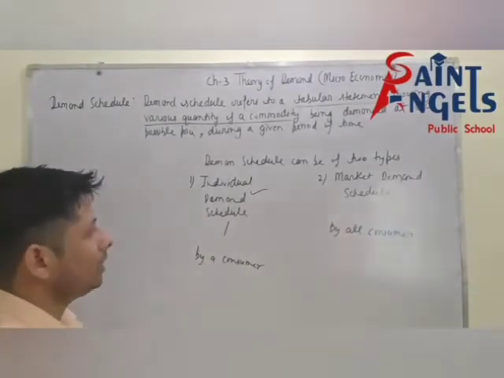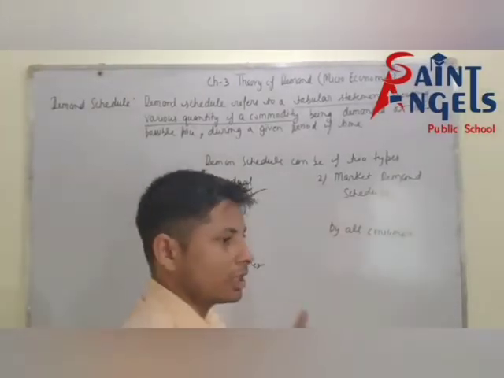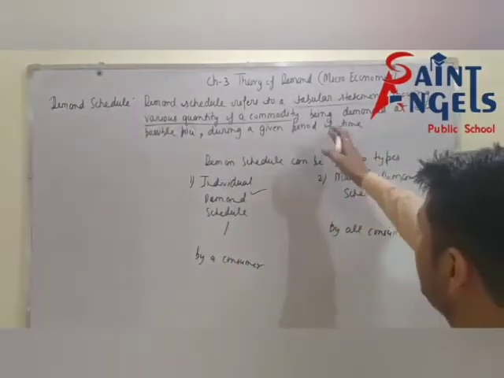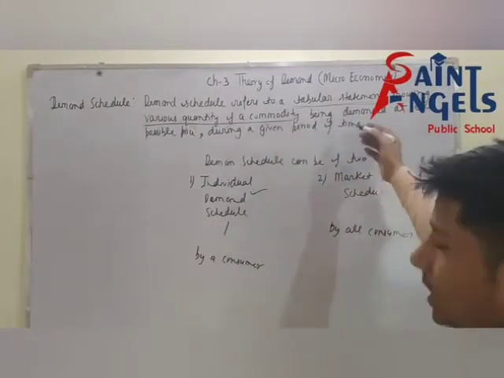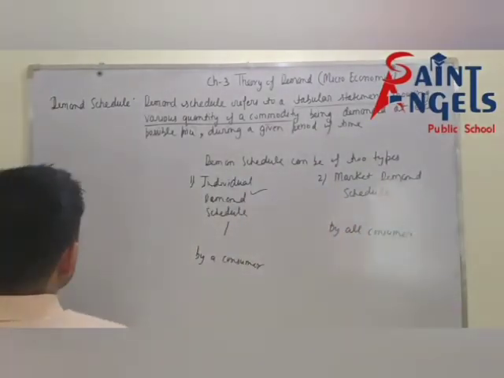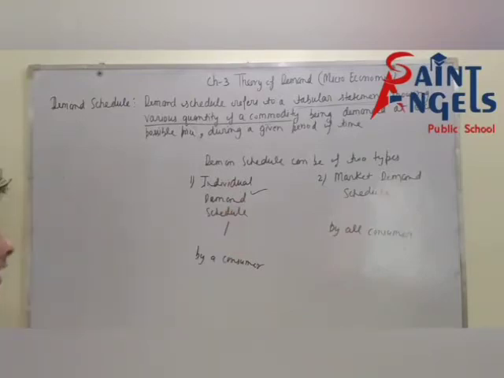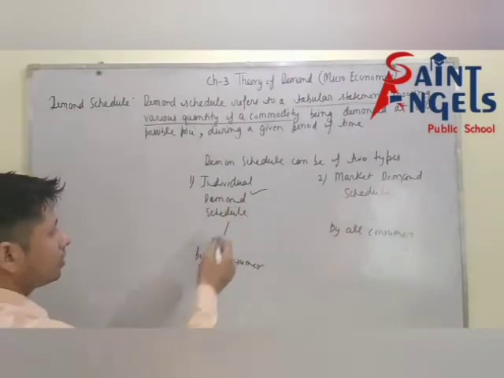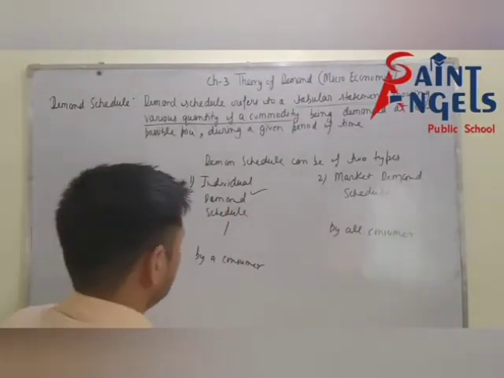After this, market demand schedule refers to a tabular statement showing various quantity of a commodity being demanded by all consumers at each possible price during a given period of time. I hope all of you have understood.